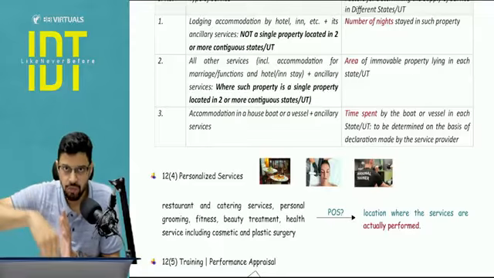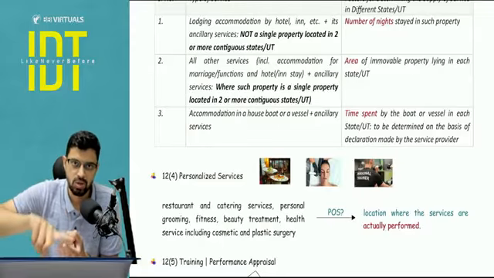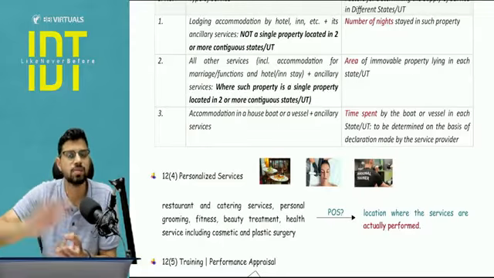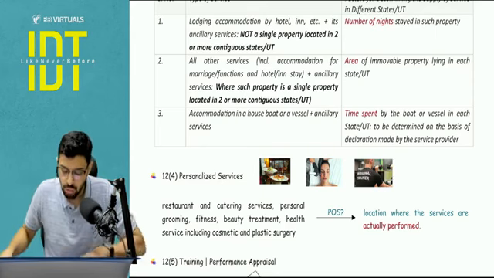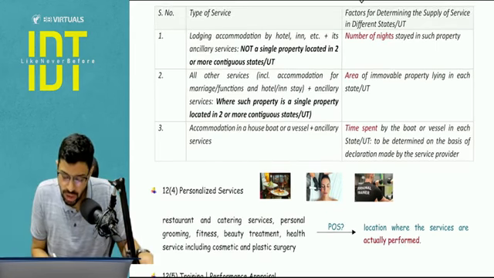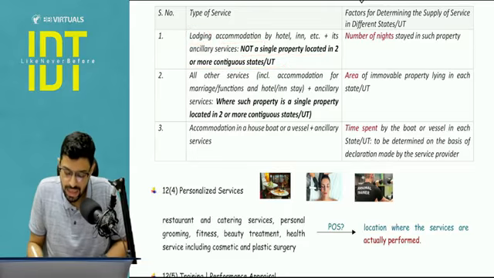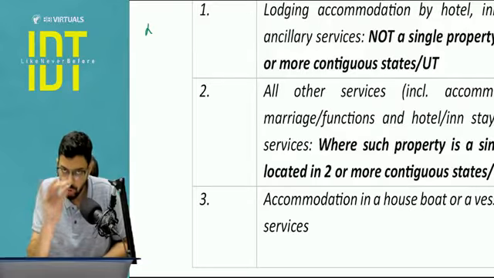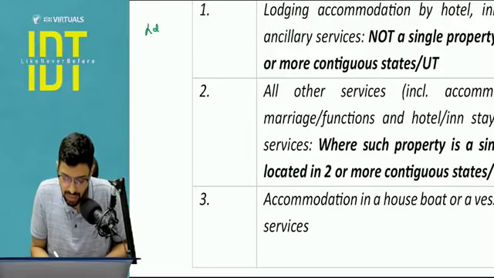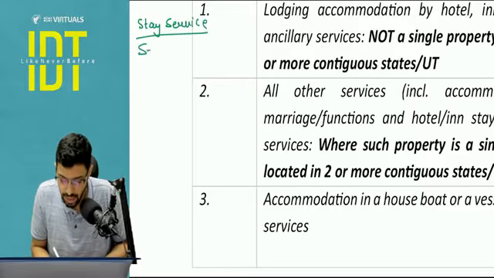So that bifurcation we are going to see here, that firstly you see as per the contract agreement, but if it is absent, you go for rule number 4. Now what does rule number 4 say? What is the type of service? Case number 1, if it's a lodging accommodation, and it is not a single property in 2 or more states. Basically it's a lodging case. Out of all the services, it is a stay service, and the stay is happening in separate properties.